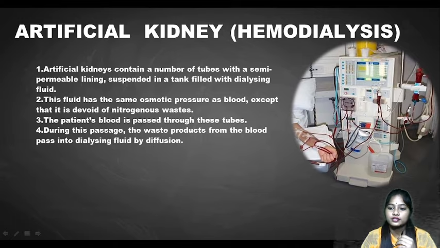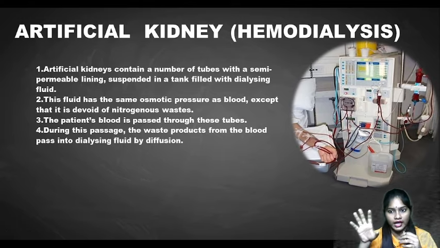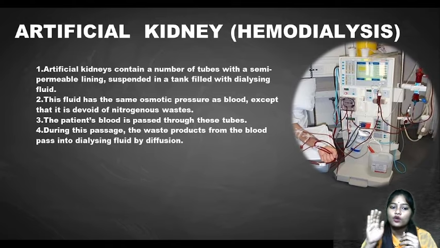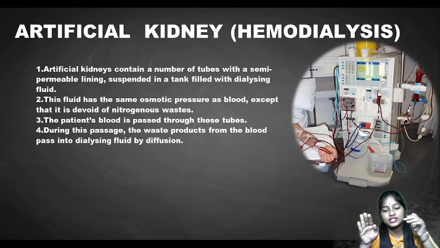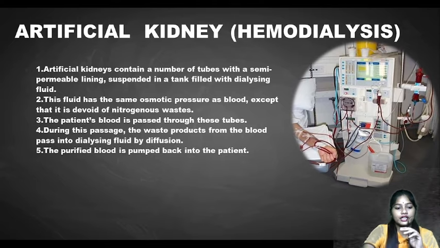During this passage the waste products from the blood pass into the dialysing fluid by diffusion. In the dialysis tank there is dialysis fluid which does not have any waste. So when the patient's blood moves through these tubes where the waste is present, there is a difference in concentration gradient, so the waste will move to the low concentration, by which it can be removed. The purified blood is pumped back into the patient.